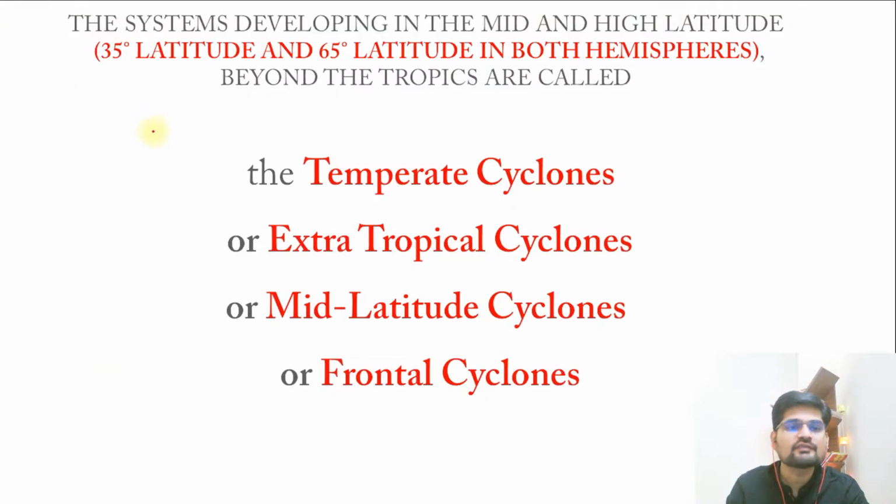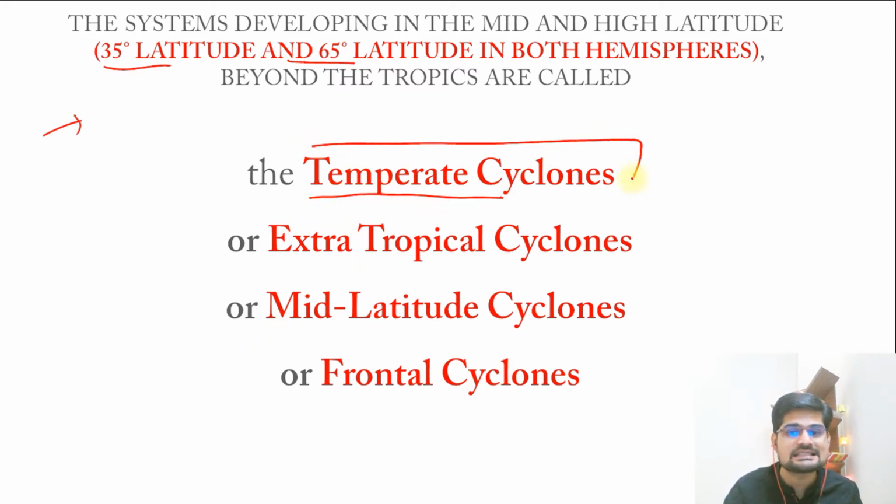So after we have learnt about the tropical cyclones, their formation, their characteristics, and their nomenclature, that is naming of cyclone systems, in the previous lecture, now let's go to the region ahead of these tropics, that is the temperate belt, the Ferrel cell, the mid-latitude area, from 35 to 65 latitude in both hemispheres. What is there? Temperate zone, and so the cyclone's nature changes, which is called temperate cyclone.